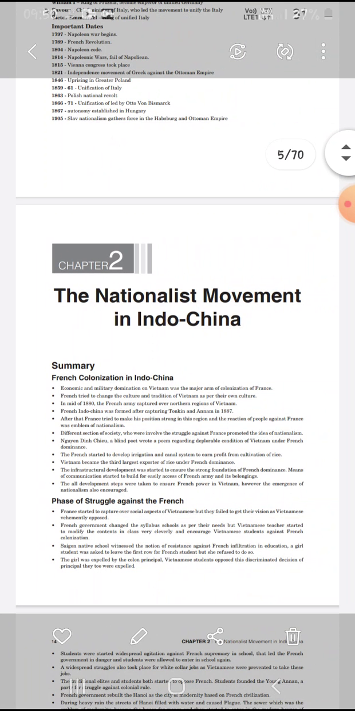So till here I will explain. I will explain the next topic in my next video. So the nationalism movement in Indo-China, till here you understand, I think, about the French movement.